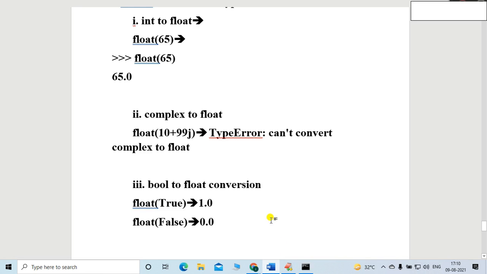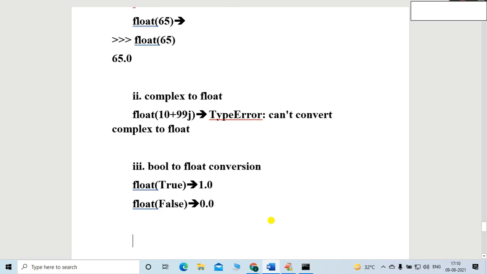So we will try the fourth case. What will be the fourth case, friends? Case number 4. Boolean was possible for the previous case. Let me mention case number 4. So string to float, friends. What will be the next case? String to float, friends.